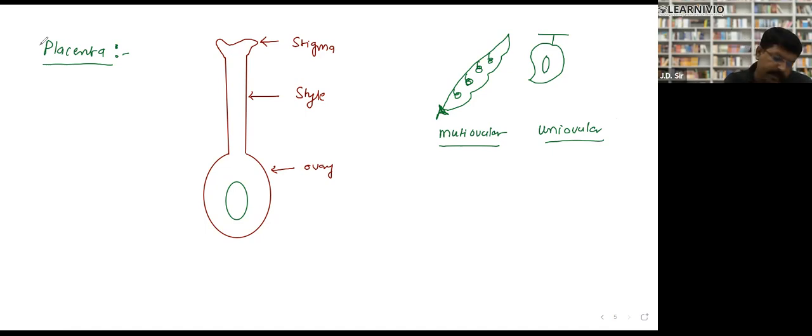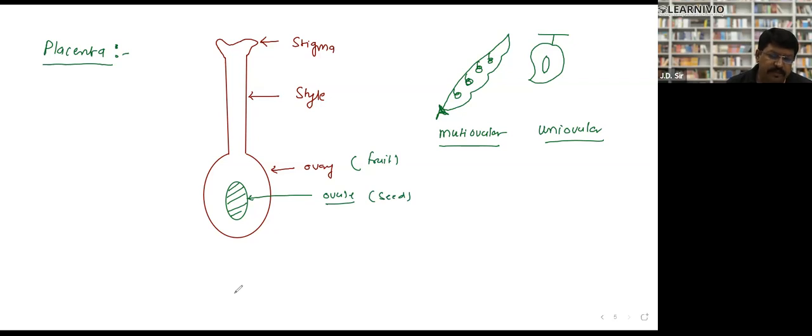Yes, sir. Clear. Great. So look, now this is actually an ovule, but the ovule takes nutrition from the ovary. In future, the ovary will convert into fruit, and the ovule will convert into seed, right?